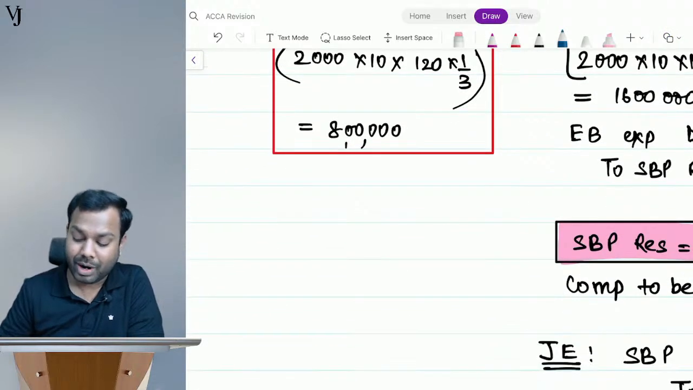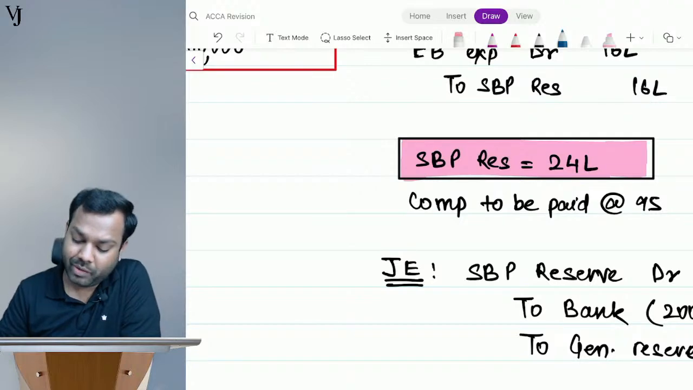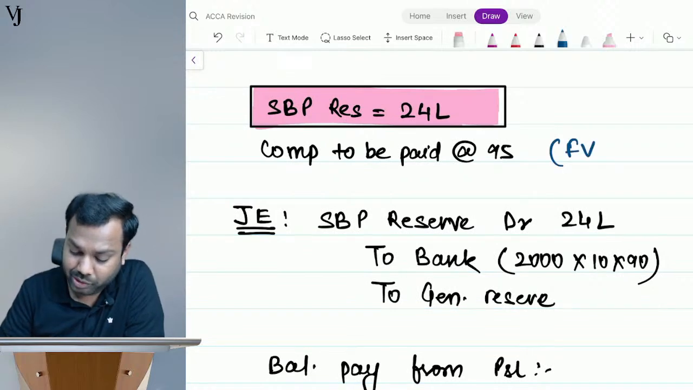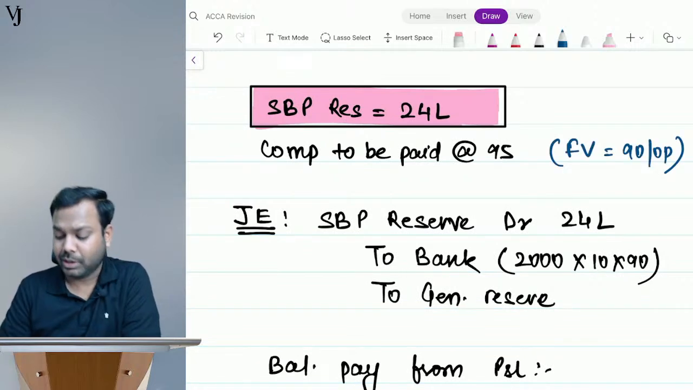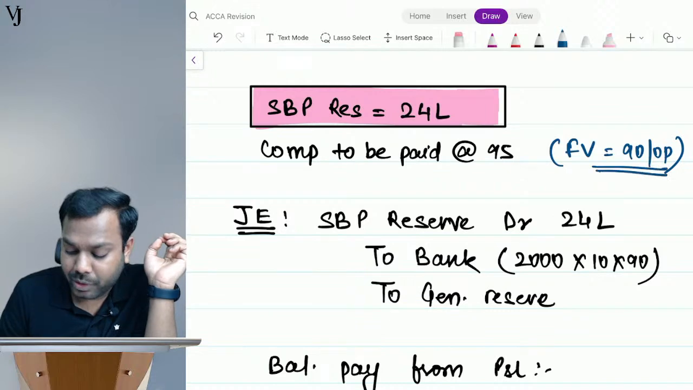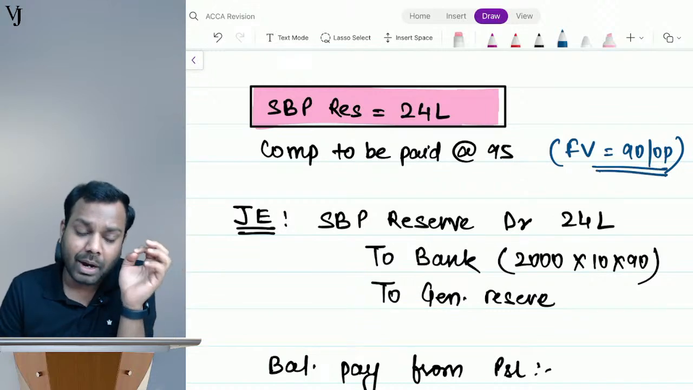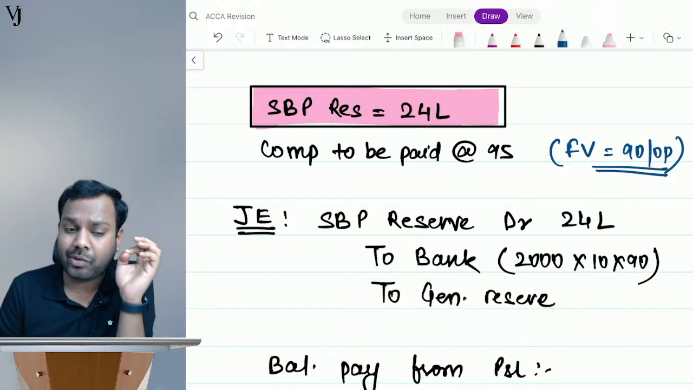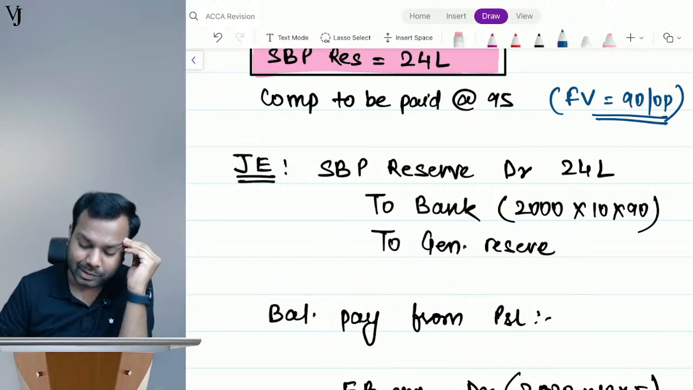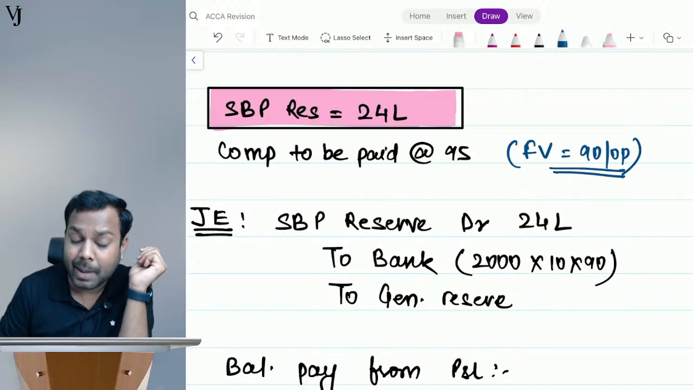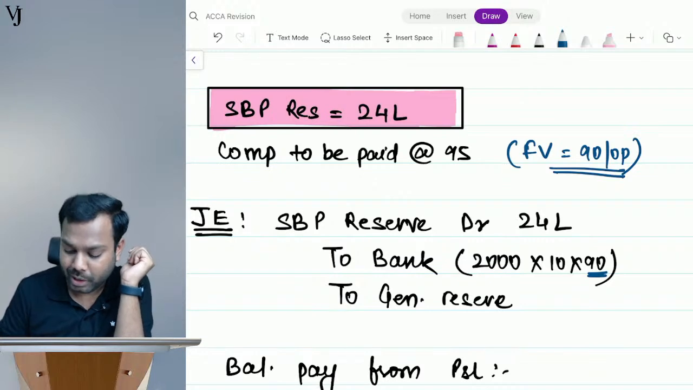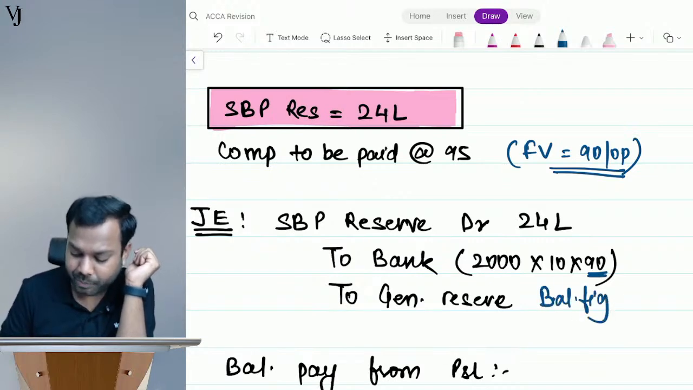Now see what the standard says. The SBP reserve has a balance of 24 lakhs, the compensation to be paid is 95, and the fair value on this date is 90 per option. The standard says that from the SBP reserve you can pay only to the extent of the fair value of the option on the date of cancellation. So the SBP reserve is 24 lakhs, but how much can I pay from it? Only till 90, and the balance will be transferred to general reserve.